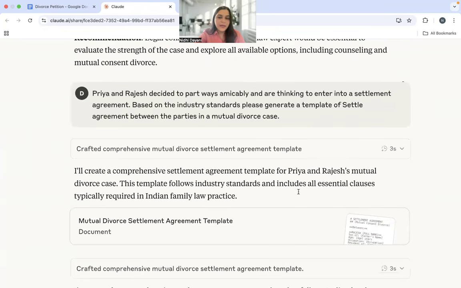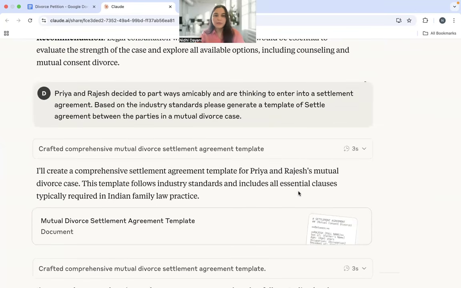So we go ahead and say that, yeah, we've analyzed the fact situation, understood the grounds, but now we tell AI that Priya and Rajesh have decided to part ways amicably, right? This is important to understand that we're doing this amicably. It's not just one person coming forward. So they've decided to part ways amicably and they are thinking to enter into a settlement agreement. Now, this is the first stage to our drafting. And based on industry standards, please generate a template of a settlement agreement between the parties in the mutual divorce case.